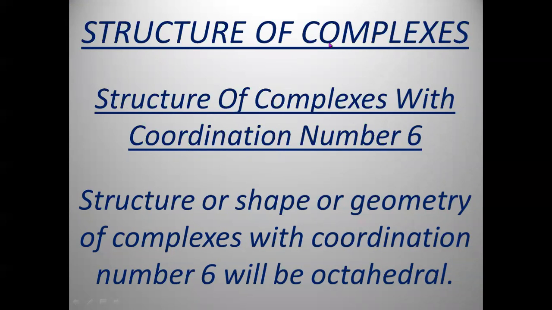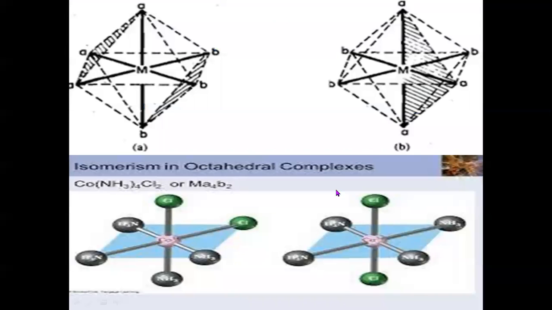Now, the structure of the complex. As I told you, the structure of a complex according to Werner's theory depends upon the coordination number. For coordination number 6, the geometry or shape of the molecule of the complex is octahedral, which will be shown like this.